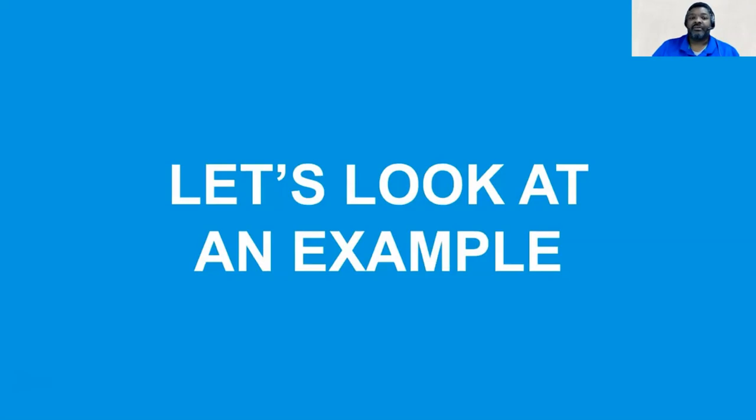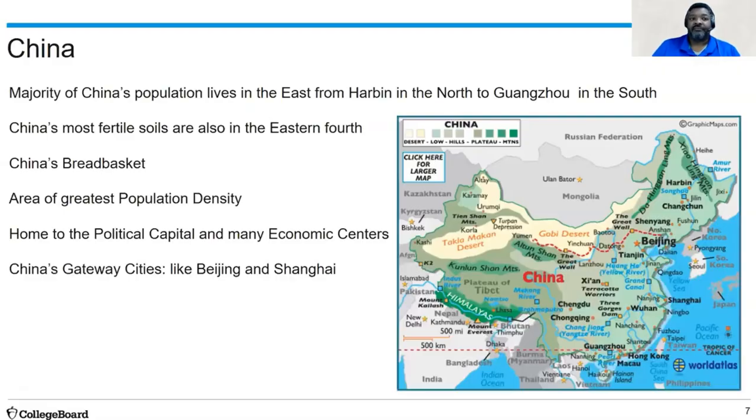Let's look at an example. China. The majority of China's population live in a line in the east from Harbin in the north to Guangzhou down in the south. This is the area of China's most fertile soils, also known as China's breadbasket.